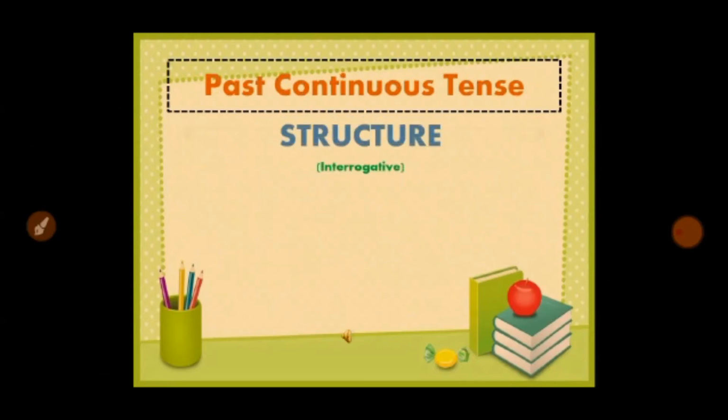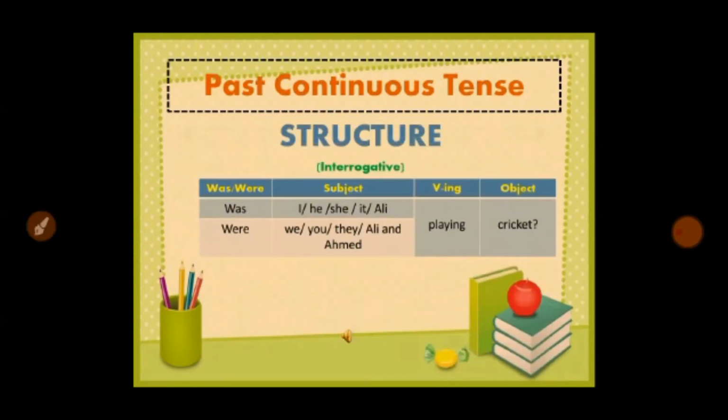Was not, were not, and the rest of the structure is again same. Okay, here we go with interrogative sentences, and in this case we'll bring was or were to the start of the sentence and we'll put a question mark at the end, and the rest of the structure is again the same.